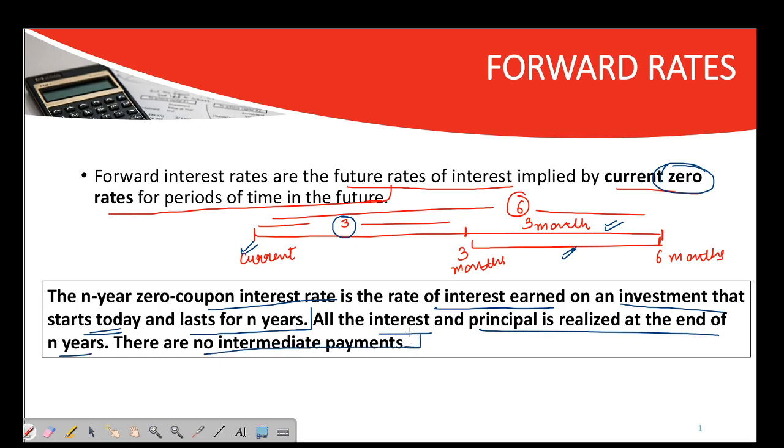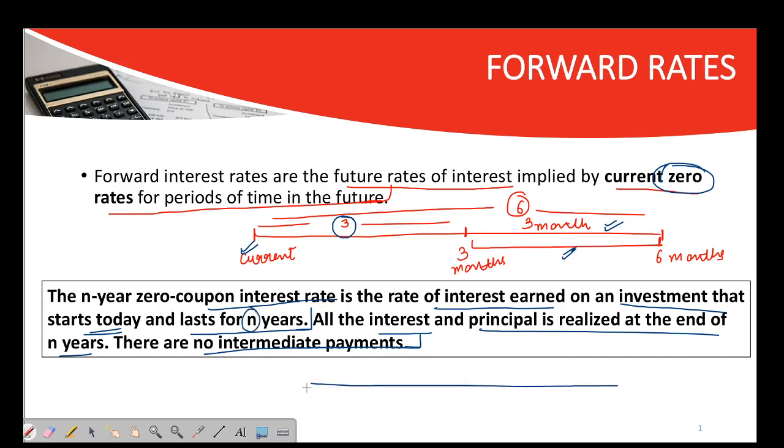Try to understand that it is somewhat similar to the zero coupon bond that we usually read about. What is a zero coupon bond? A zero coupon bond has no intermediate payments or coupon payments, and all the principal and interest, all the cash flow that you will realize, will be at the end of the period, here n.